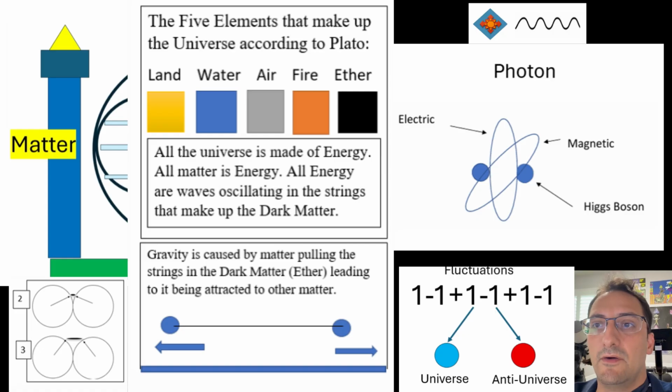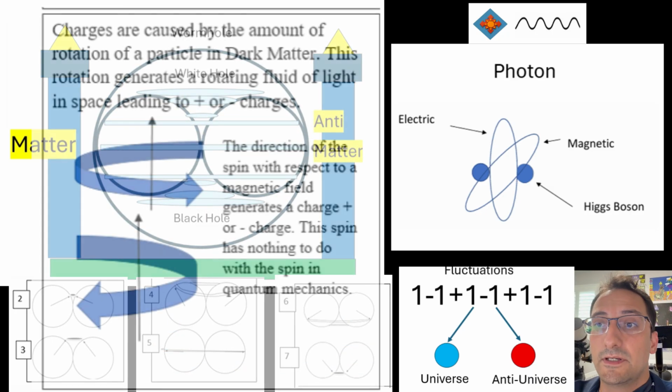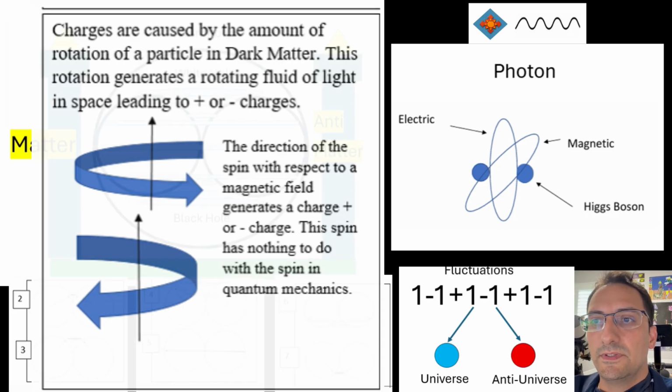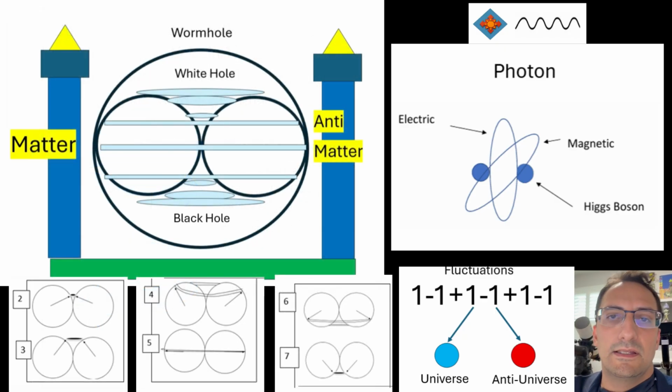All matter is energy. All energy is waves oscillating the strings that make up the dark matter. Gravity is caused by matter pulling the strings in the dark matter ether, leading to it being attracted to other matter. Charges are caused by the amount of rotation of a particle in dark matter. This rotation generates a rotating fluid of light in space, leading to positive and negative charges. The direction of the spin with respect to a magnetic field generates a positive or a negative charge. The spin has nothing to do with the spin in quantum mechanics, which is an abstract representation instead.